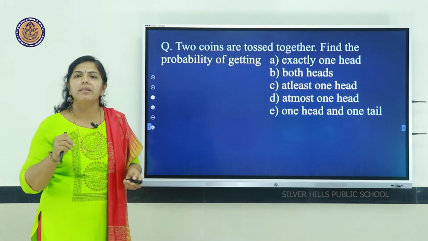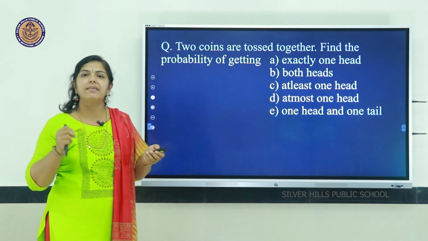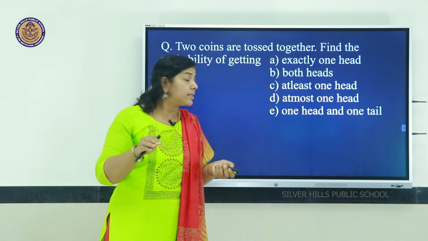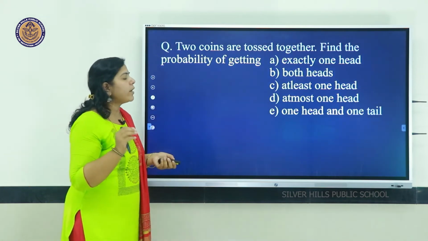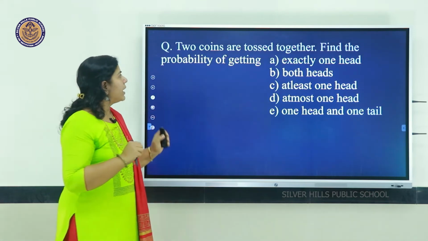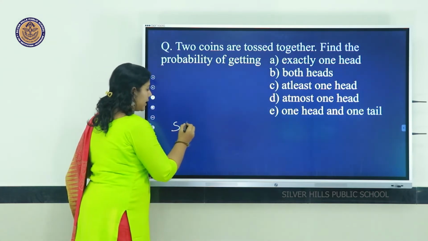Now consider this question. If two coins are tossed, find the probability of getting exactly one head, both heads, at least one head, at most one head, and one tail. Same way, two coins are tossed. What is the sample space? First we have to write.